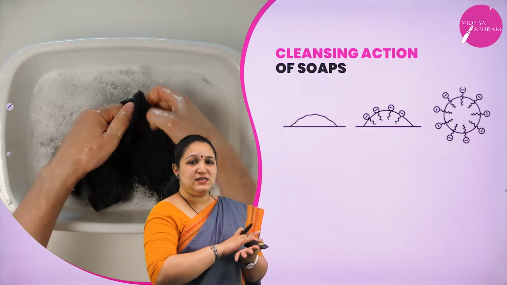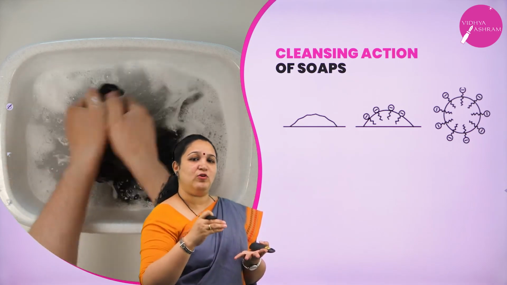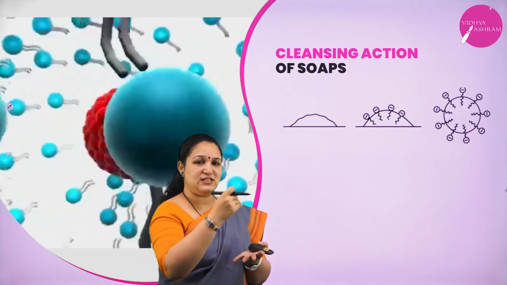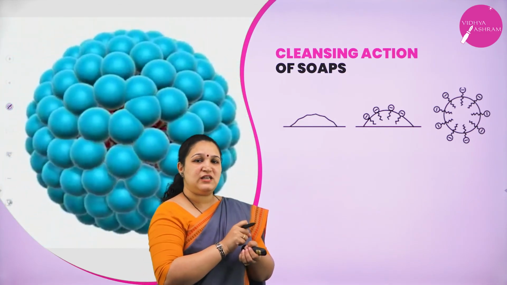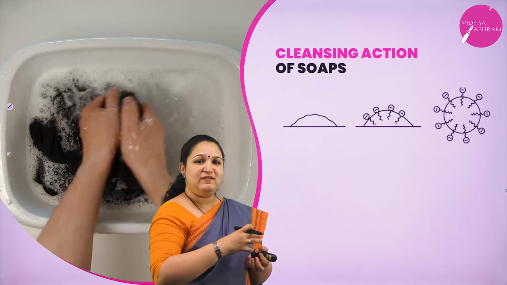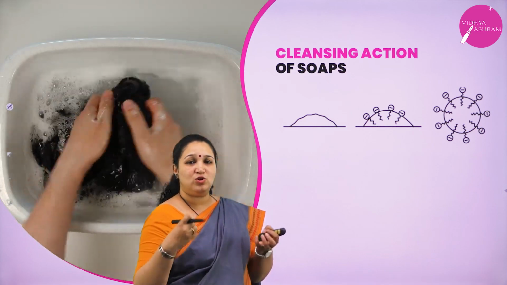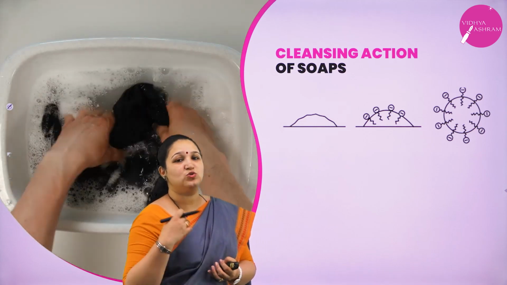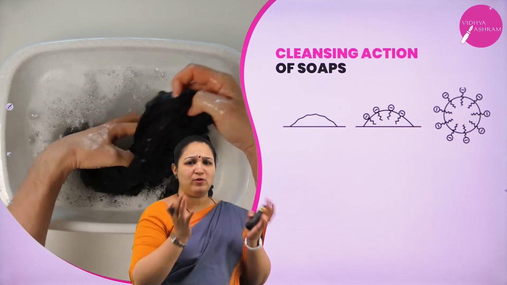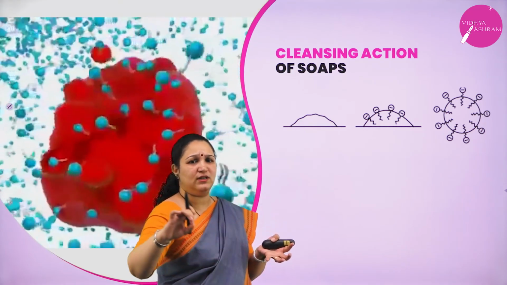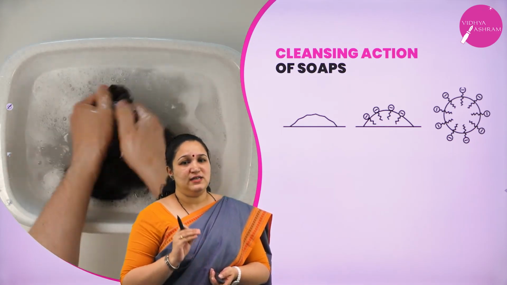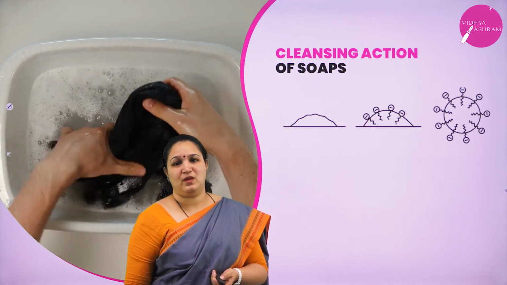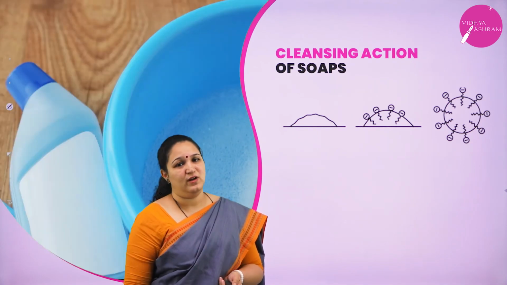When there is dirt, the hydrophobic tails attach themselves to the dirt, and the heads are above. When you give a small scrub, the tails take the dirt along with them so that they are not exposed to water, and form a micelle. So they take out the dirt and go out. This is how soap does its cleaning work, the cleansing action of soap.